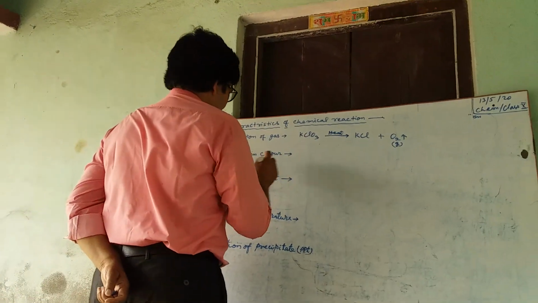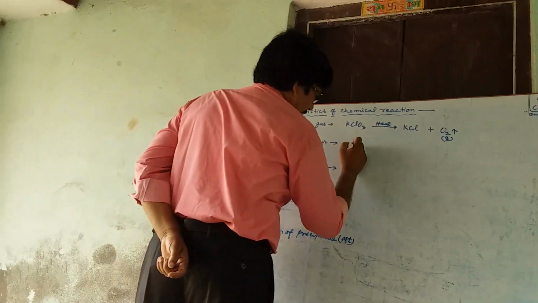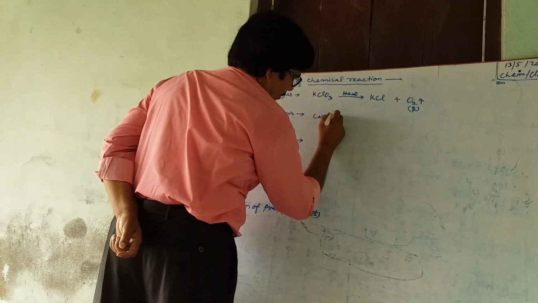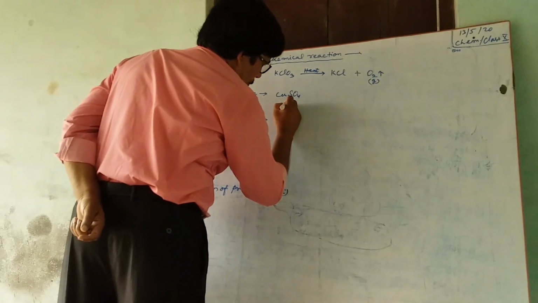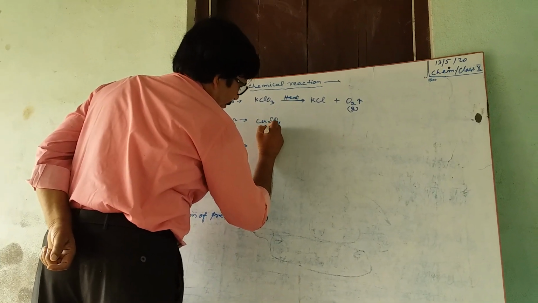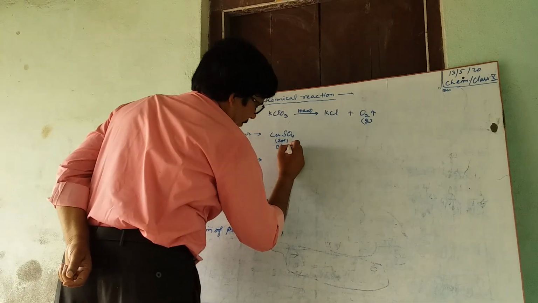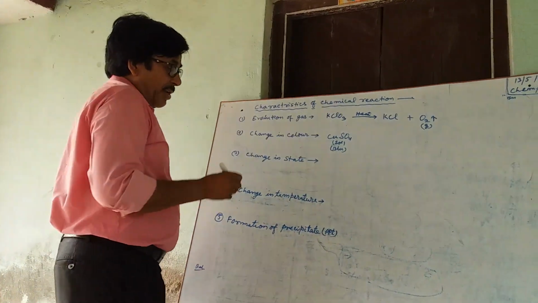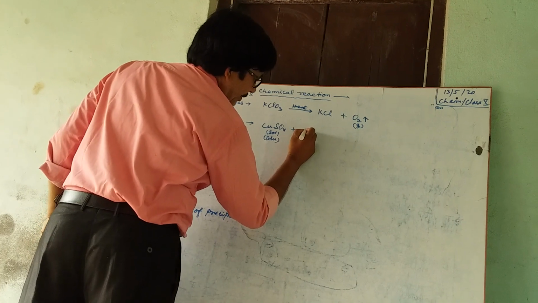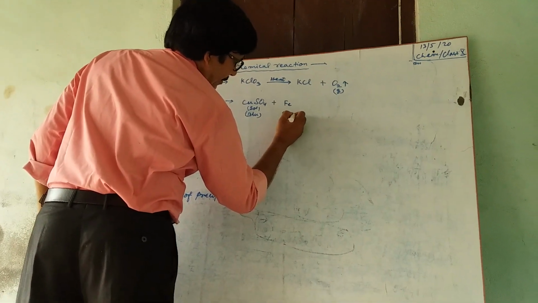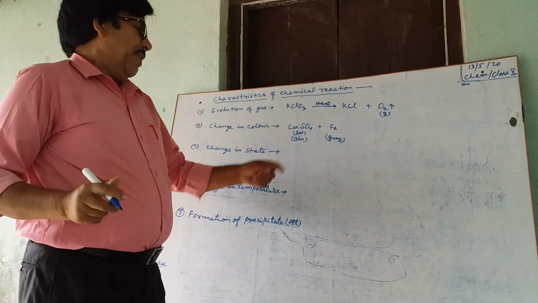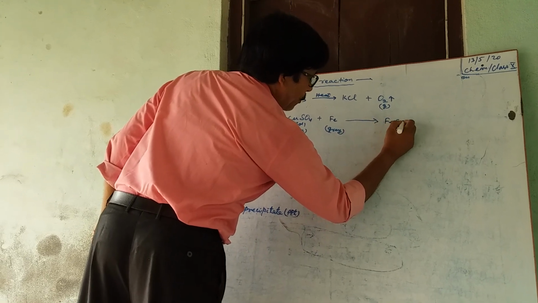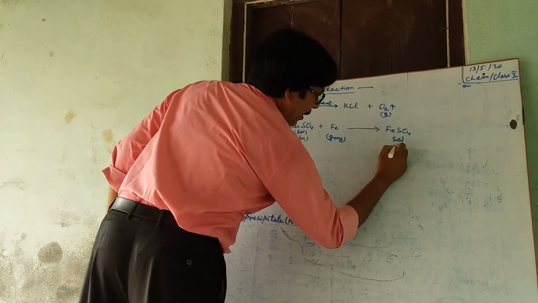Second, change in color. When copper sulfate solution, which is blue in color, is treated with iron, a gray colored solid, it will produce iron sulfate, FeSO4 solution, green in color,